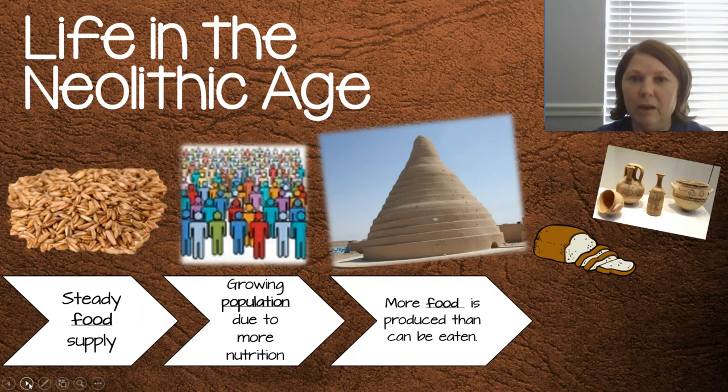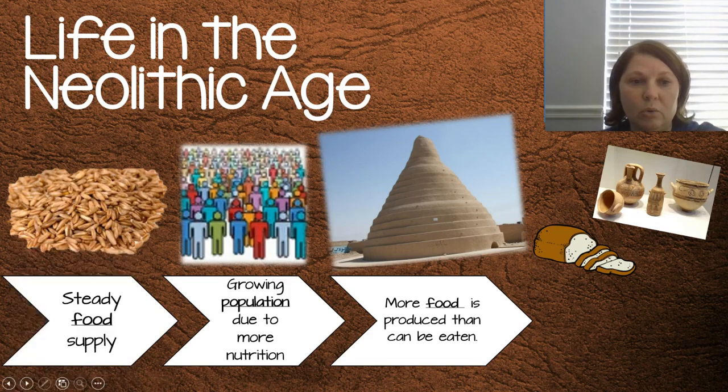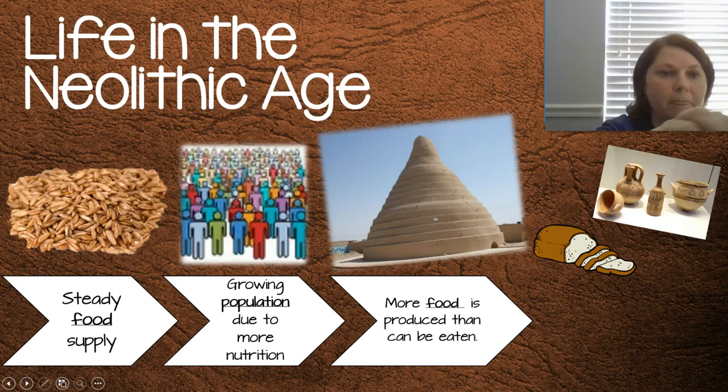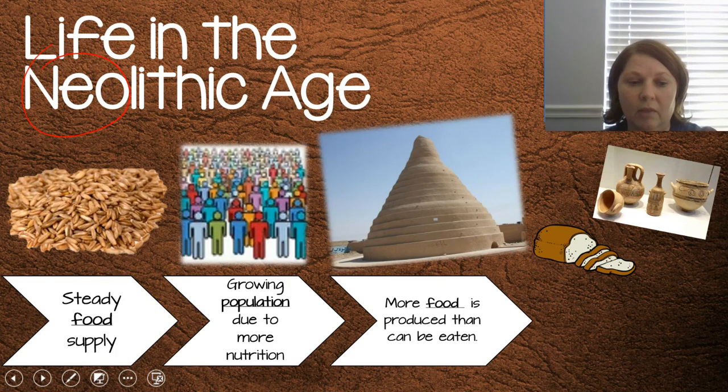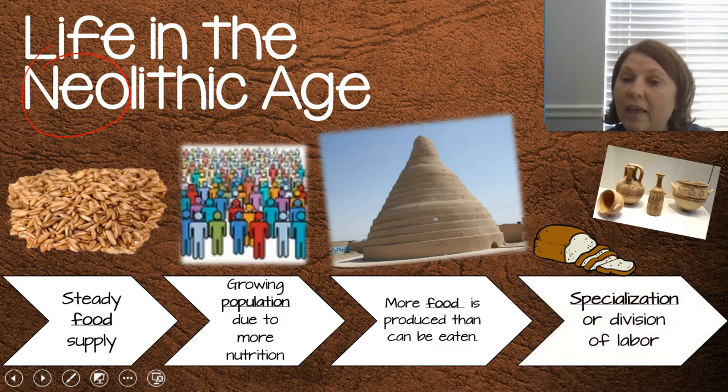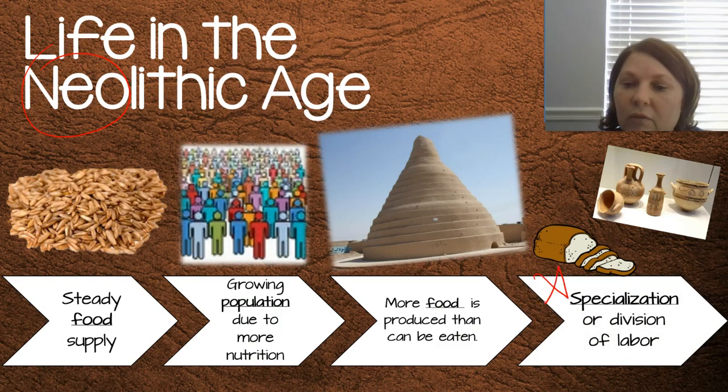So the Paleolithic man never really had enough to eat. He spent all his time searching for food. The Neolithic man, and we're talking about this new age right here, this Neolithic, the new man, does have enough food. And so now he has more options available to him than he had before. And that allows for specialization of labor.